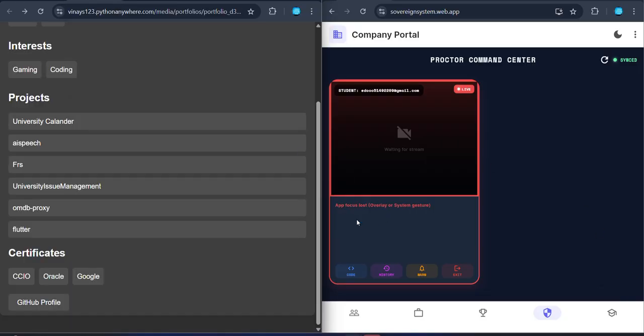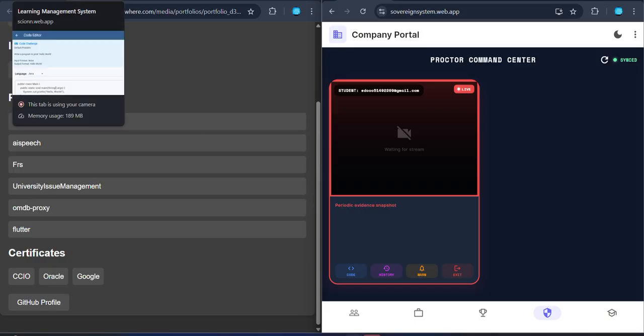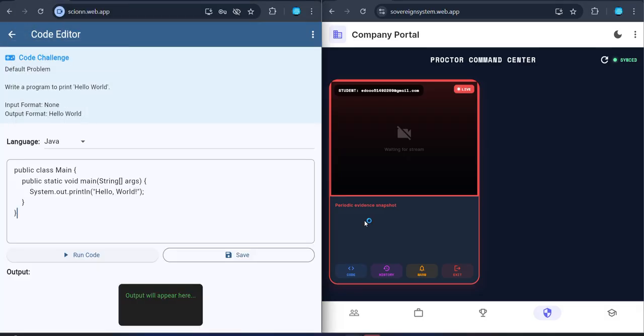Let's say the student changes the tab. Now you can see here, the AI will observe this and notify the recruiter that the app has left the focus. Yeah, you can see, wow, this is insane. Wow, the user turned to the tab. You can see the live experience of this. I guess you liked it.